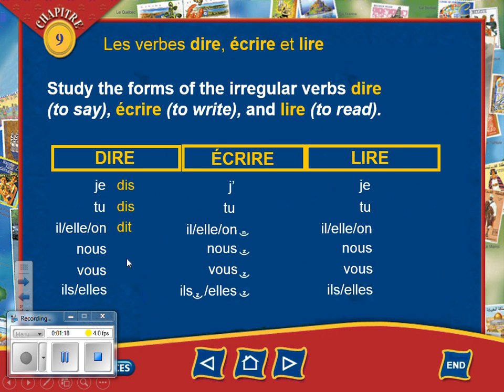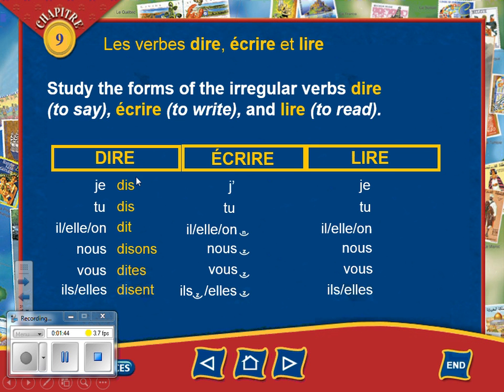Now when I get to the plural side, things change a little. But my endings, ONS and ENT, for nous and il and elle plural, are still there. The thing about this verb is the vous form is very irregular, kind of like être, where you have vous êtes, and faire, where you have vous faites. Now with dire, you have vous dites.